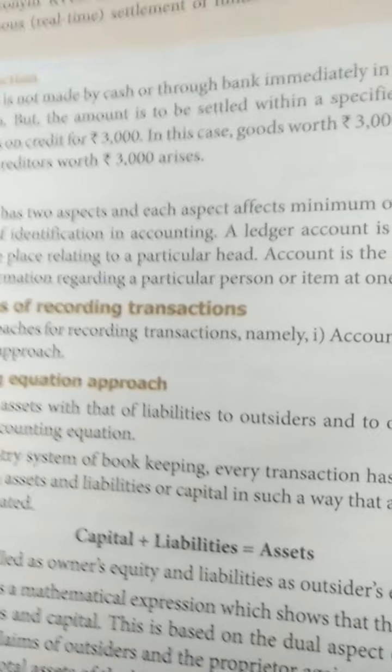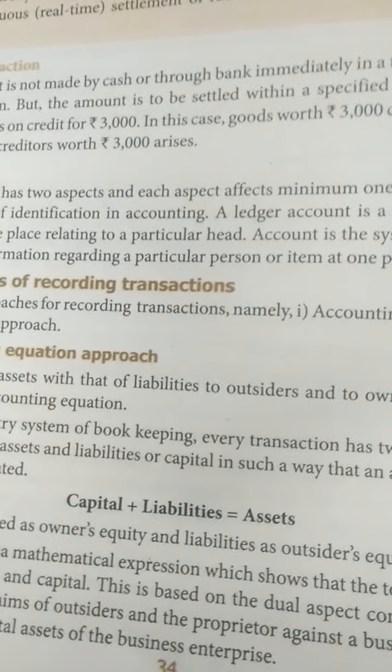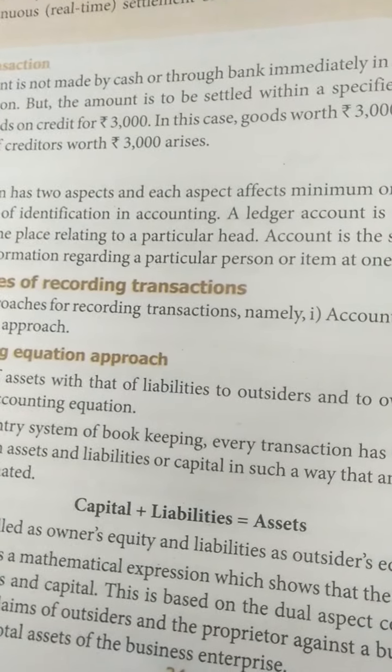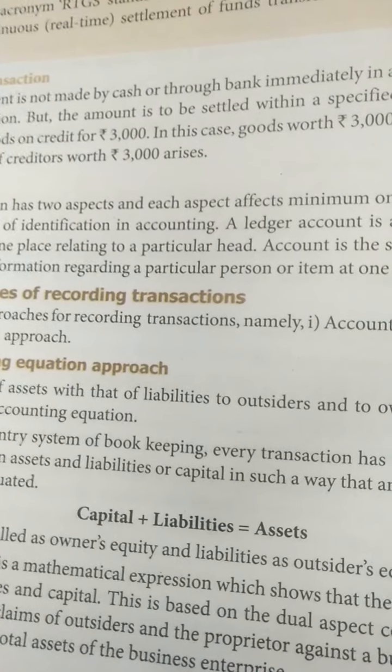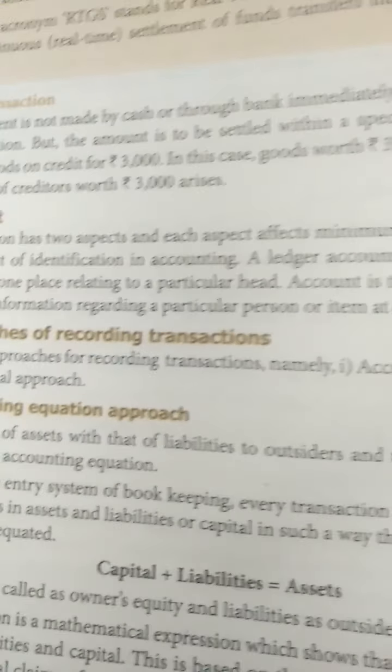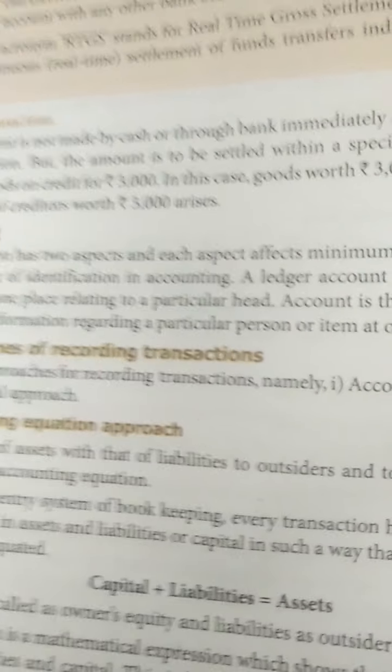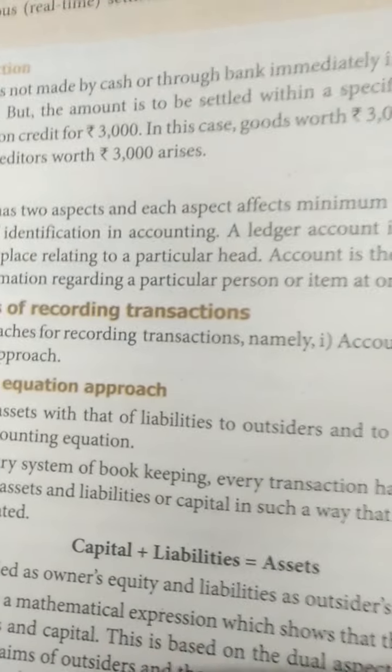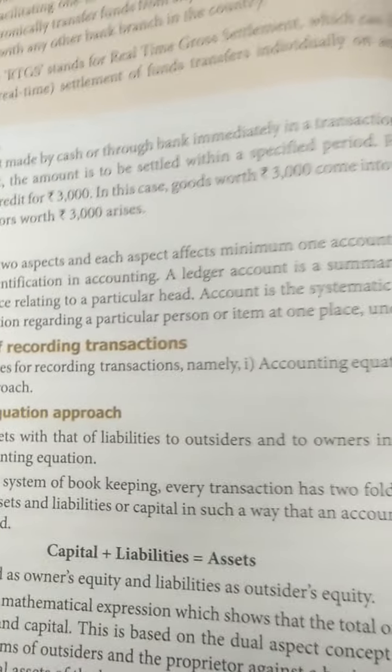We have only one equation in accounts: assets is equal to capital plus liabilities, or capital plus liabilities is equal to assets. So we may write it in two ways. Assets is equal to capital plus liabilities, or capital plus liabilities is equal to assets. This is the only equation we are following here.